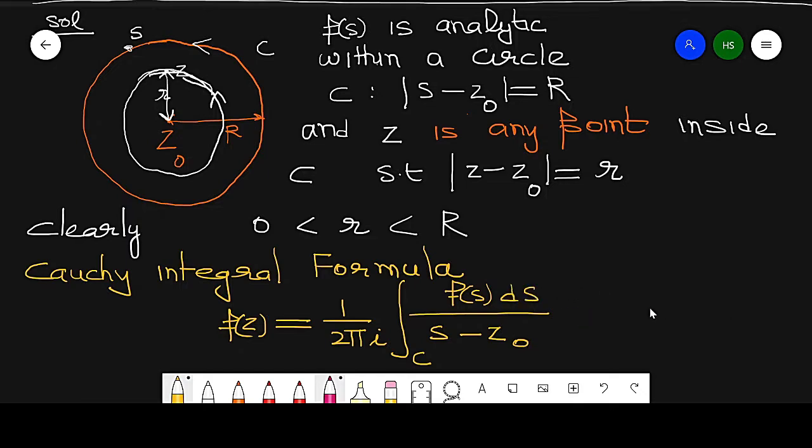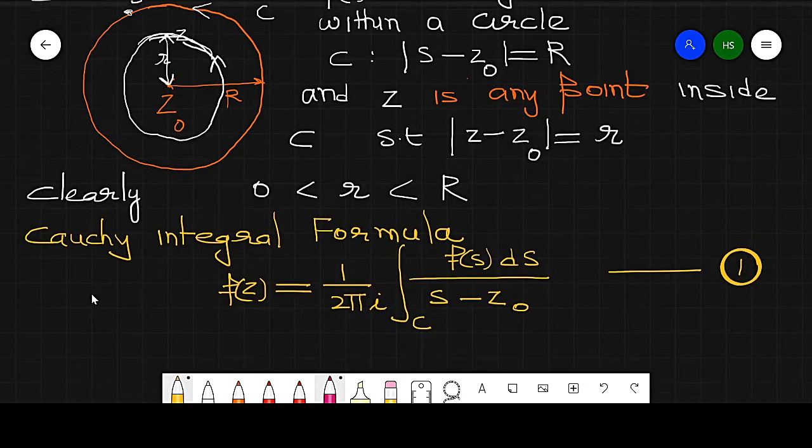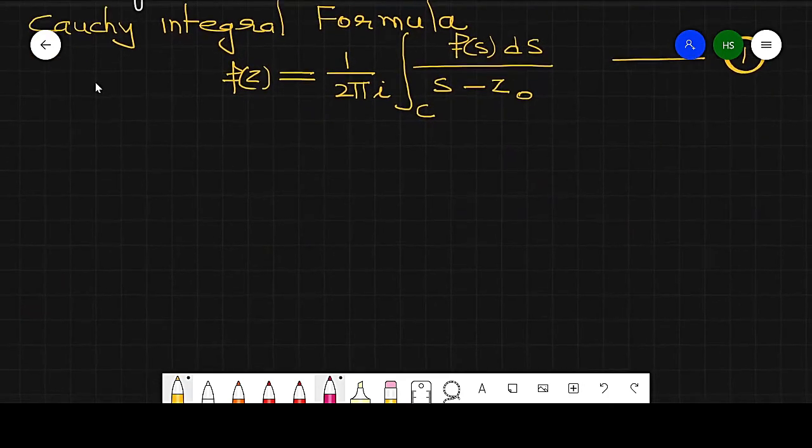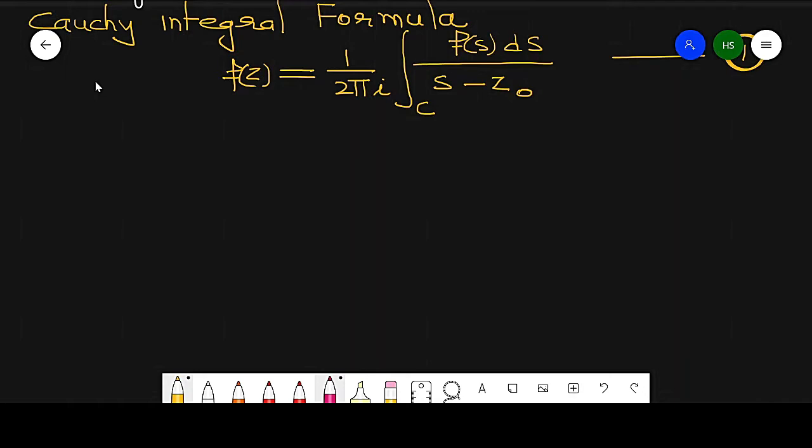So this is equation number 1. Here I am using the Cauchy integral formula. So z is any point inside the circle C, and it satisfies this condition.